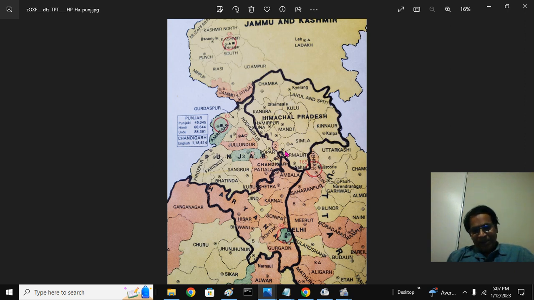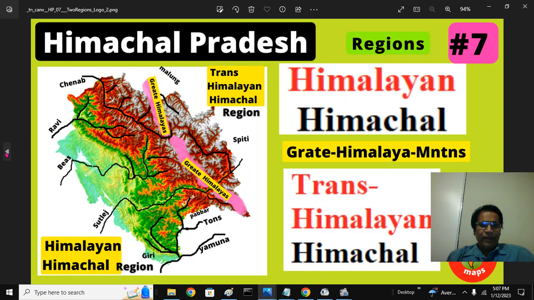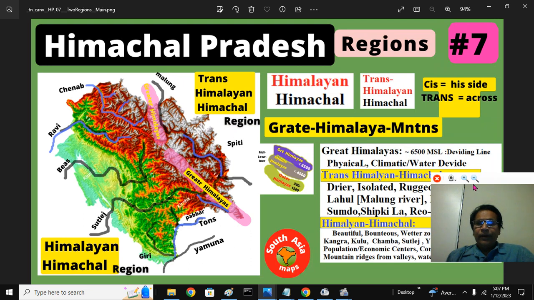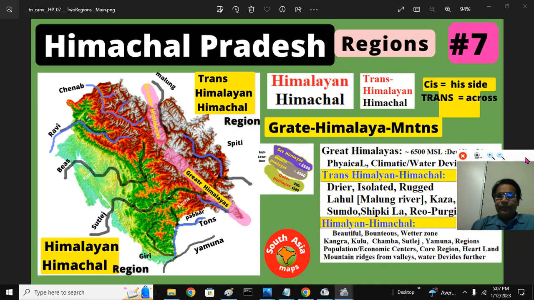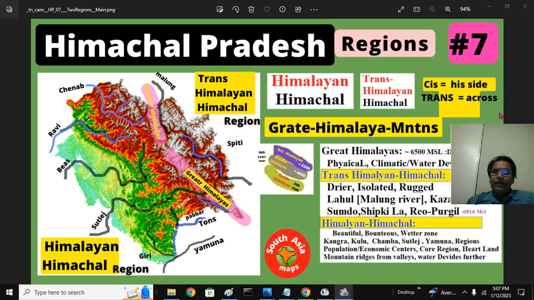In 1966, Purbi Punjab was finally trifurcated into Punjab, Himachali Punjab and Haryanvi Punjab. So this is the historic Punjab region of Bharat. Today we look at these two regions, part 7.